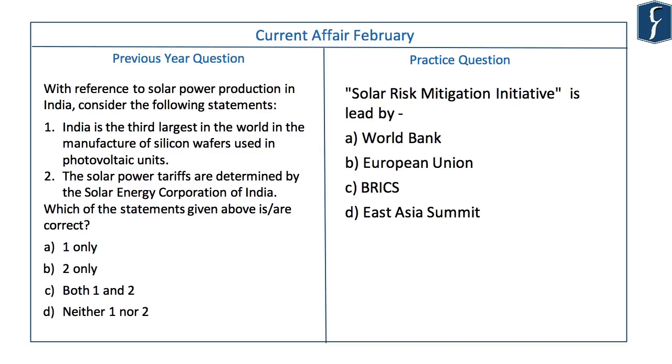Every year in the prelims paper, UPSC touches upon renewable energy. And in renewable energy, UPSC often asks from the solar energy sector. In 2018, UPSC asked this question with reference to solar power production in India. Consider the following statements. Statement 1: India is the third largest in the world in manufacture of silicon wafers used in photovoltaic units. India actually does not manufacture silicon wafers. So there is no question of being third largest. India is not a manufacturer at all.